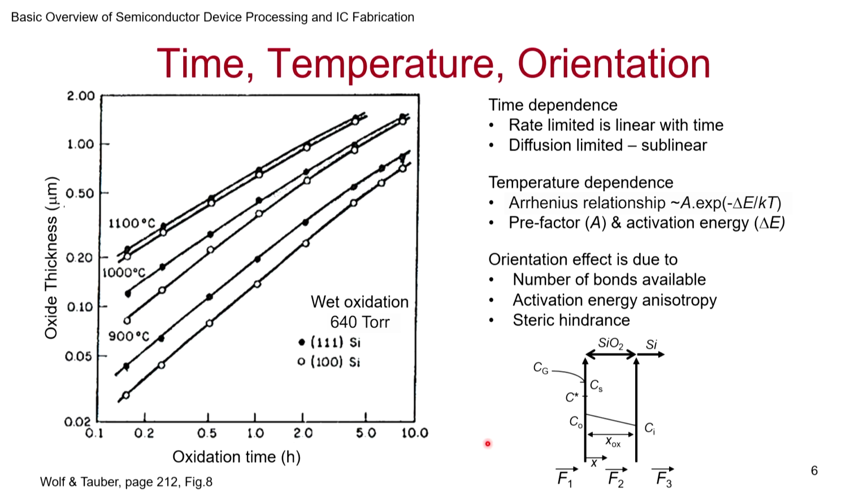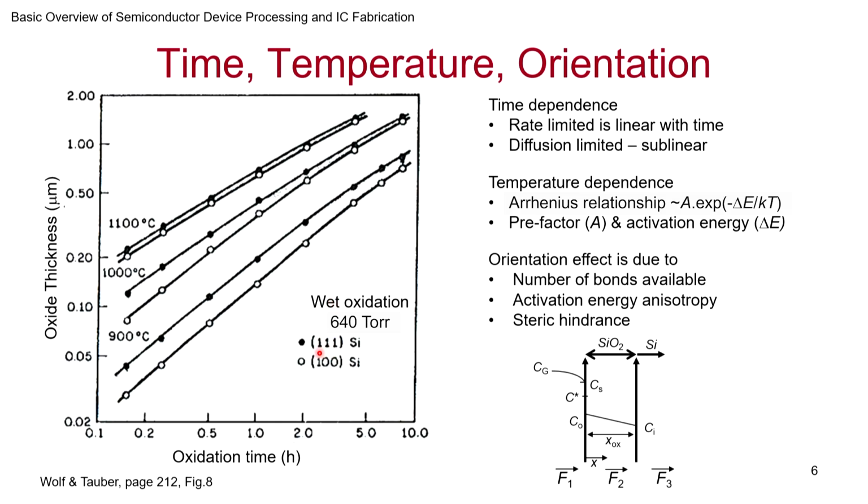Steric hindrance means when the reaction is taking place, if a new molecule wants to react with a neighboring atom, the reaction that is taking place may end up impeding the other one or coming in the way of the other one. So these factors will play a role, which is why we find a rate difference between 111 and 100. And for a process person, what is more important to know and remember is that for 111 the rate of oxidation is faster, for 100 the rate of oxidation is slower. Okay, this is the key point.